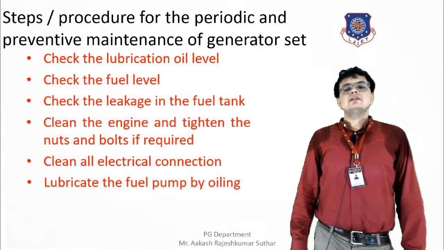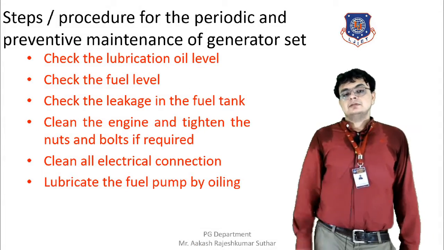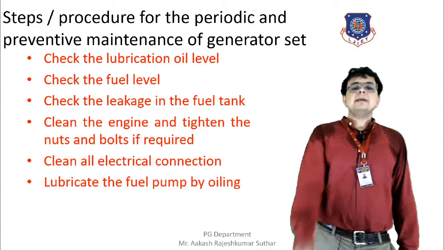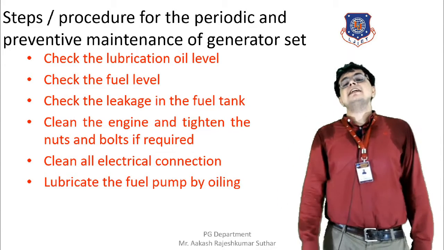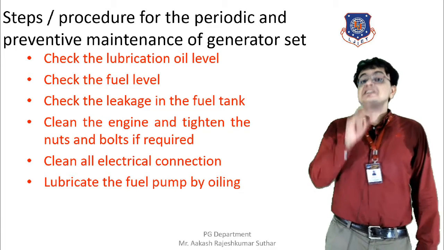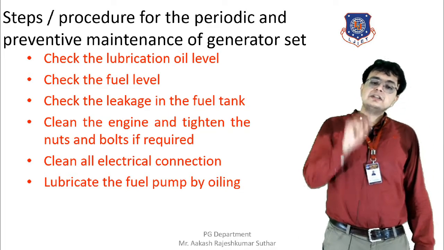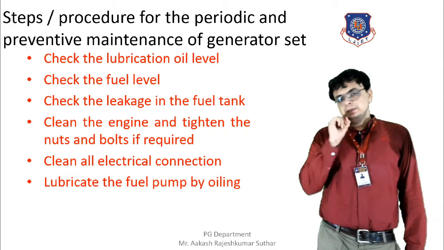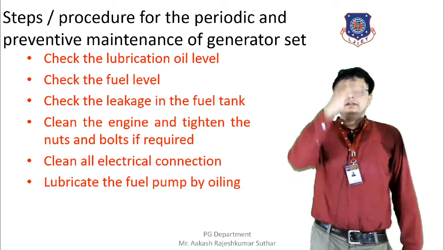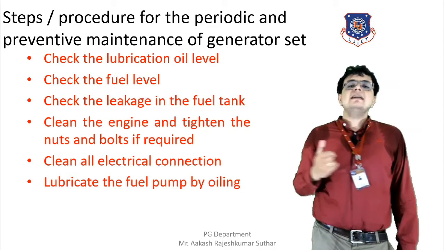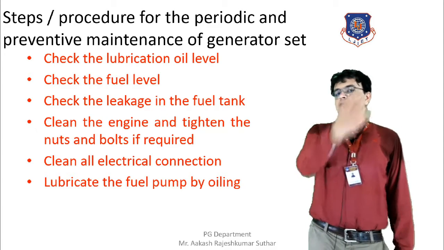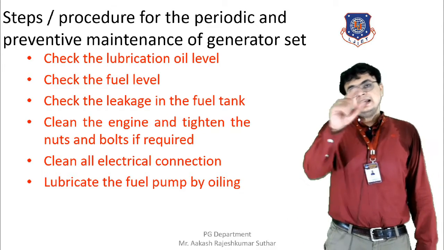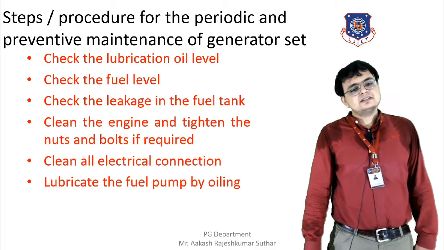So these things are required to be taken care of. Now moving to the next, that is the steps or the procedures for the periodic and preventive maintenance of the generator set. There, first of all, we need to check the lubrication level. If it is found below the required level, then additional lubrication is required to be poured, and the desired level should be maintained.